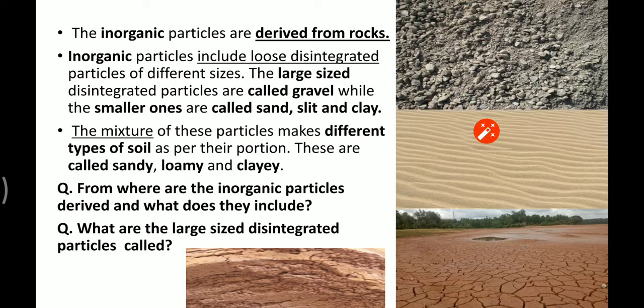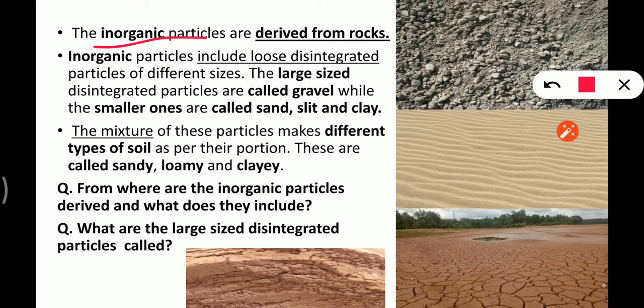Now here we'll discuss inorganic particles. Inorganic particles are derived from rocks, right? Inorganic particles include loose disintegrated particles of different sizes. The large size disintegrated particles are called gravel.